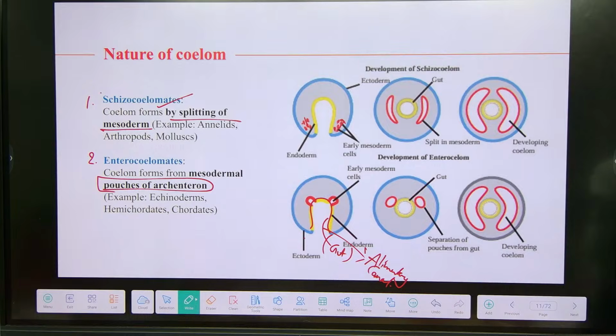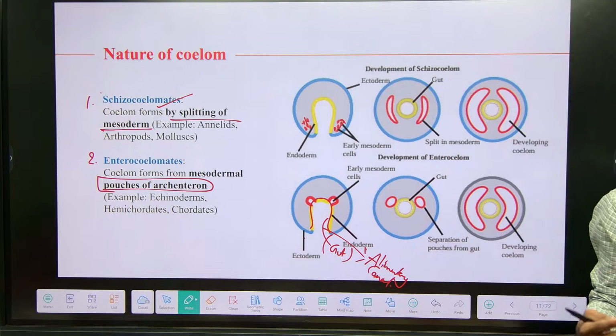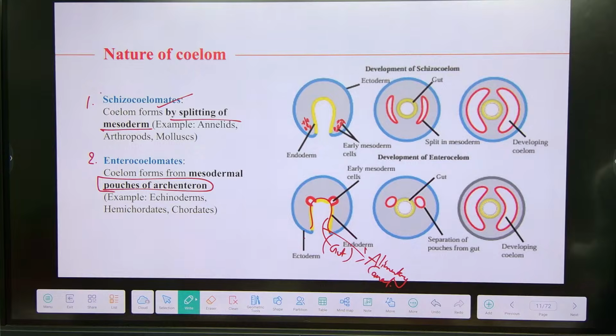If the animal has a coelom, coelomates. If the animal does not have a body cavity, acoelomates. If the animal has a coelom, they are classified into two classes: one is pseudocoelom and the other eucoelom. Pseudocoelom means pouches are there, eucoelom means completely lined by mesoderm. In eucoelomates also there are two classes, schizocoelomates and enterocoelomates.